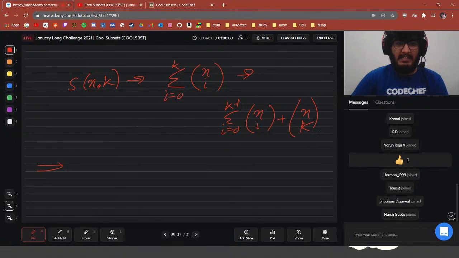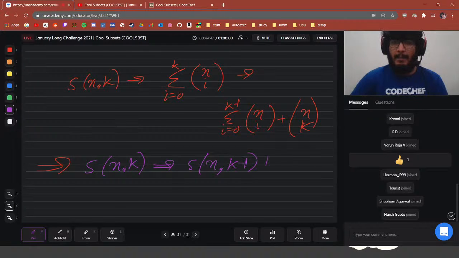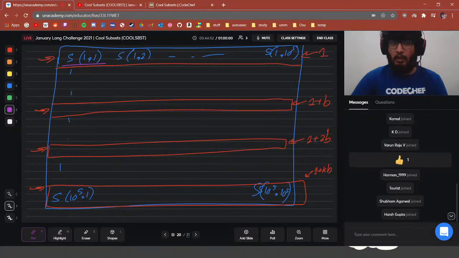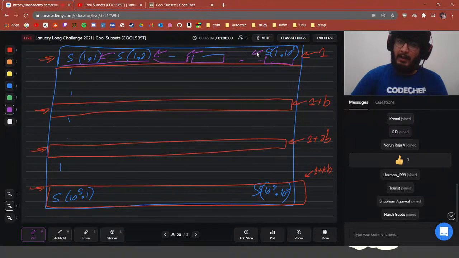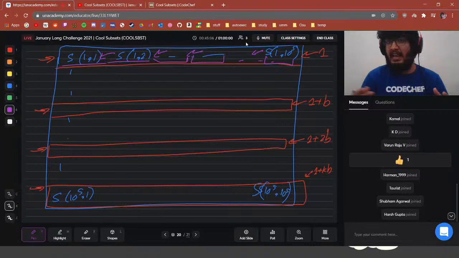So S(n, k) is nothing but S(n, k minus 1) plus n choose k. So S(1,2) would just depend on S(1,1), S(1,3) on S(1,2), S(1,4) on S(1,3), and like this we can compute up until S(1, 10 to the power 5), which would depend on S(1, 99999). We can compute these rows very efficiently.